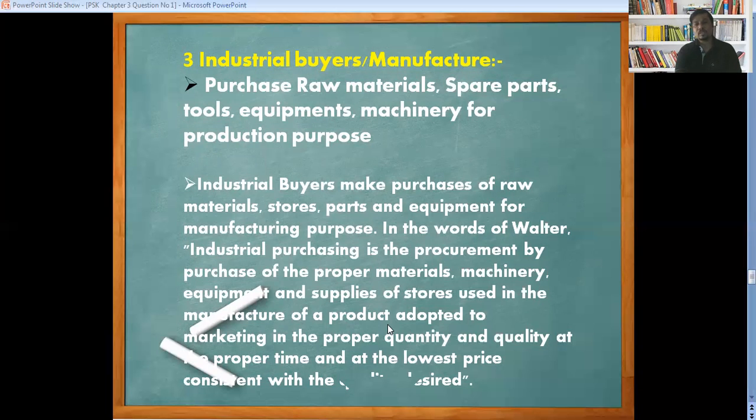In the words of Walter, I would like to mention the definition. Industrial purchasing is the procurement by purchase of the proper material, machinery, equipment, and supplies of stores used in the manufacturing of a product, adapted to marketing, in proper quantity and quality, at the proper time, at the lowest price consistent with the quality required. This is the definition given by Walter about the industrial buyer and manufacturer. In simple language, industrial buyers and manufacturers purchase the raw materials and spare parts required for the final product and final production.